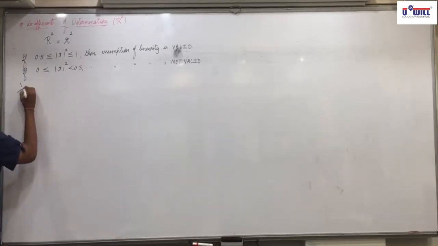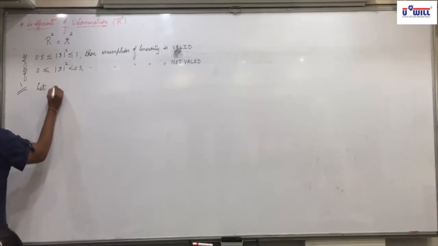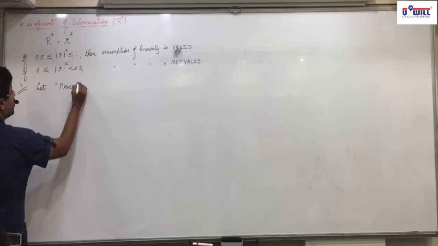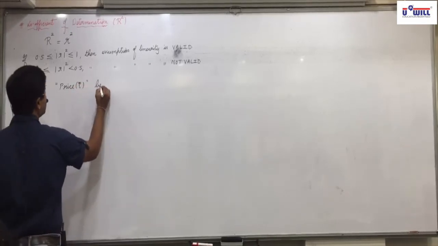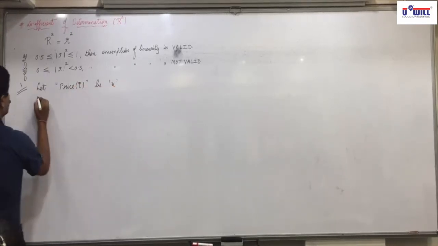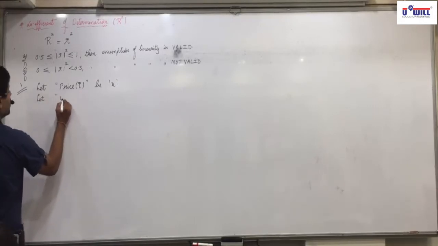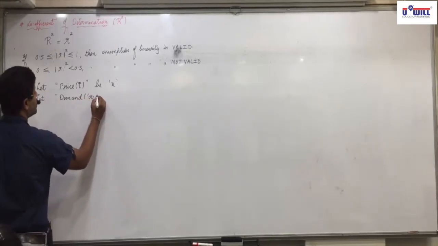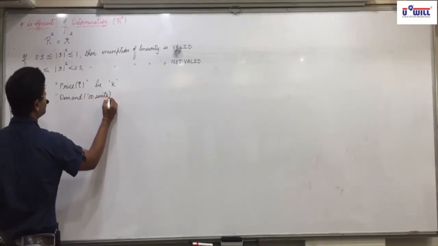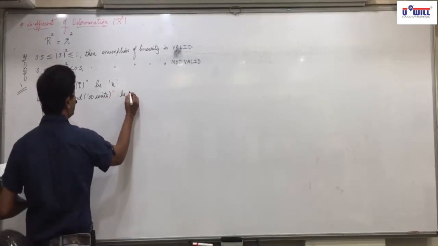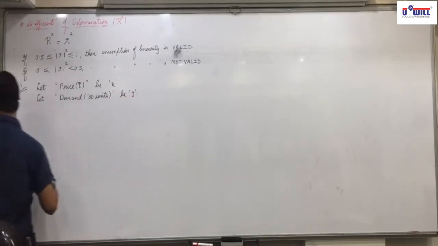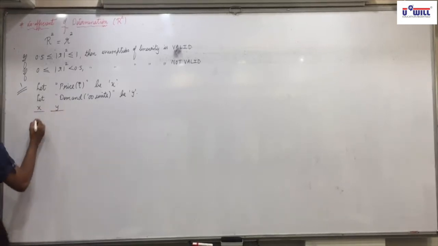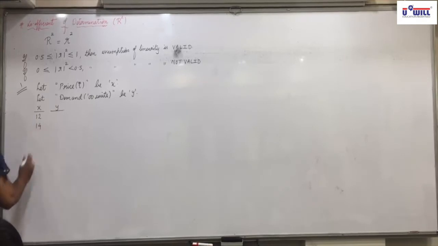Means first you will say let price in rupees be X. Further let demand in 100 units be Y. You'll write the values of X and Y and obtain X bar and Y bar. Compulsory X bar and Y bar will be required in all the questions.